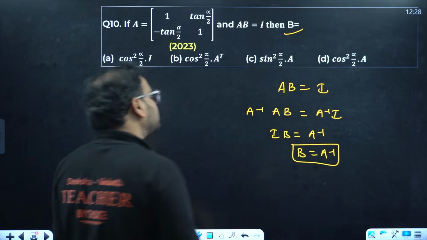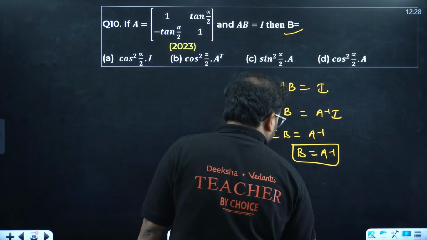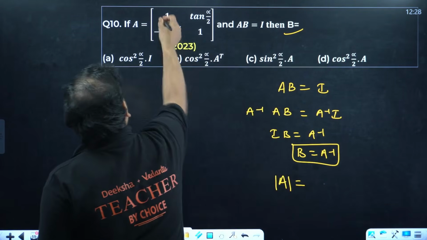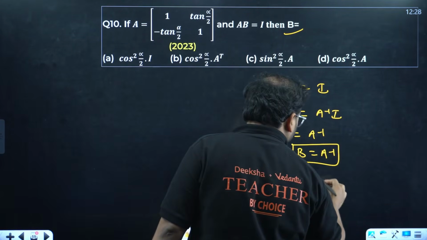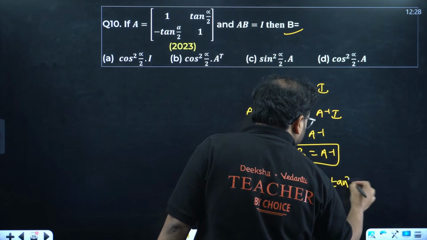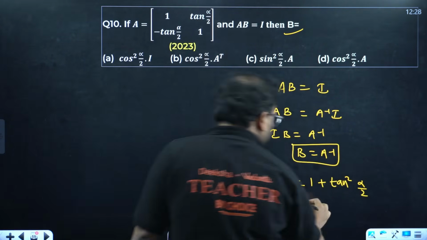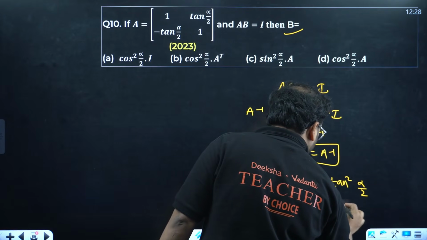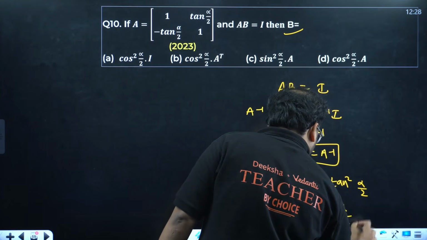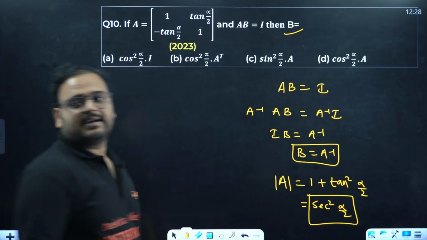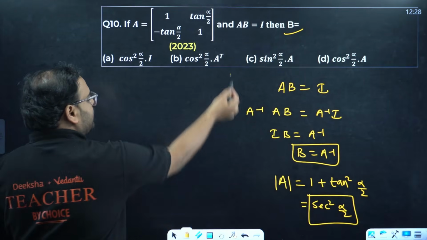How do you find A inverse? First check determinant value. 1 plus tan square alpha by 2. Check this out. 1 plus tan square alpha by 2 becomes secant square alpha by 2. Secant square alpha by 2 is my determinant value.